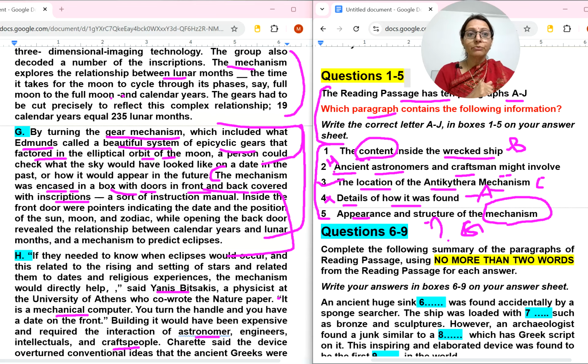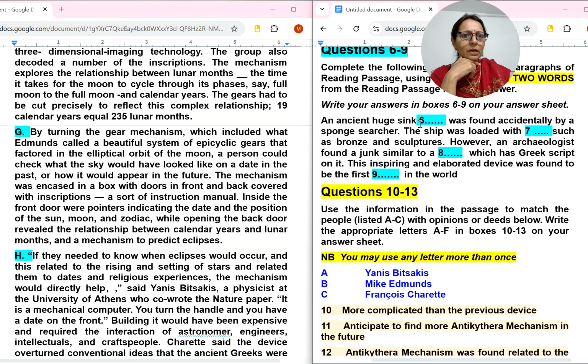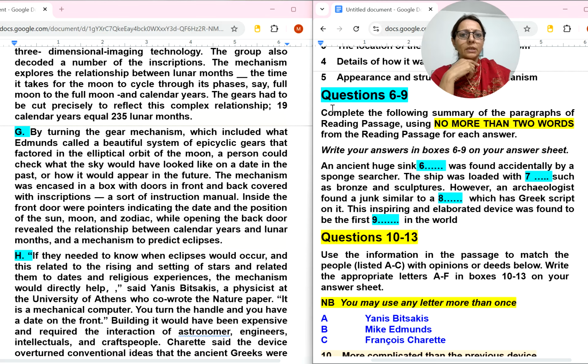Okay, let's do fill in the blanks. How can we do this fill in the blanks? Let's read the instruction we have already read: complete the following summary of the paragraphs of the reading passage using no more than 2 words. Here in fill in the blanks we can use 1 word also, 2 words also. So IELTS tips and tricks for fill in the blanks: the words before the blank and sometimes after the blank are helpful in finding the correct answer. But how will we come to know where is the location of this paragraph or these sentences? Definitely for that we need to read it.